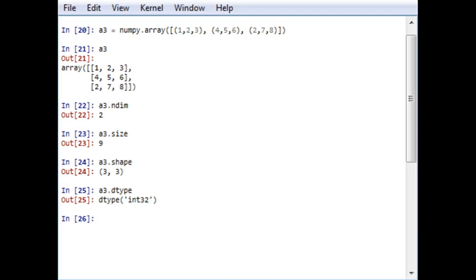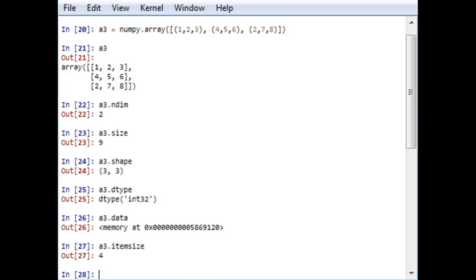If you want to check the memory location where the array is stored in the system, you can write a3.data, and it will give you the memory location in the RAM where it has been stored. If you want to know the bytes of each element, itemsize can be used, and it will show you that it covers 4 bytes for each element.